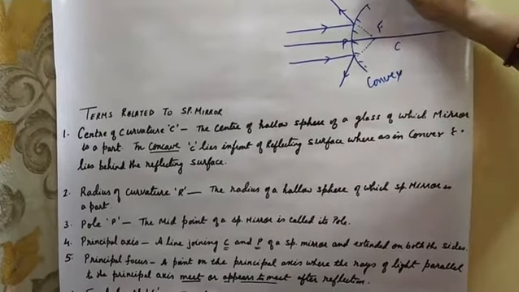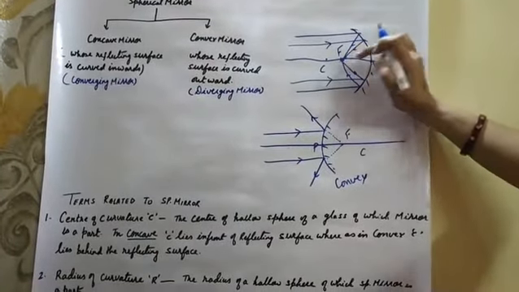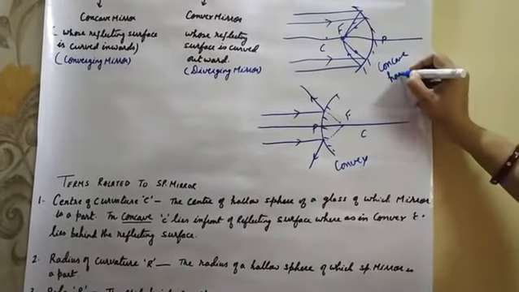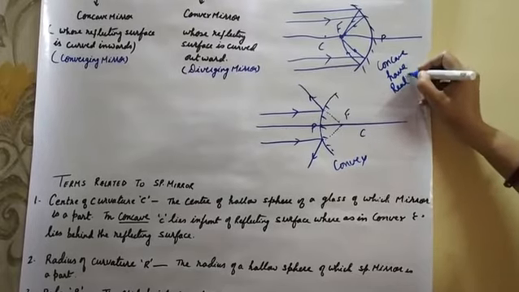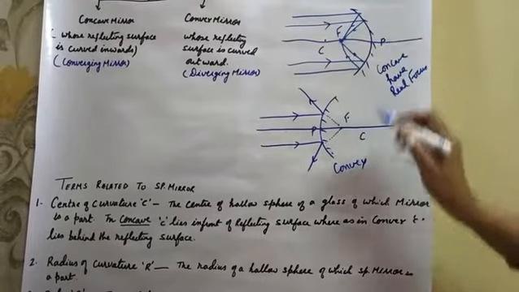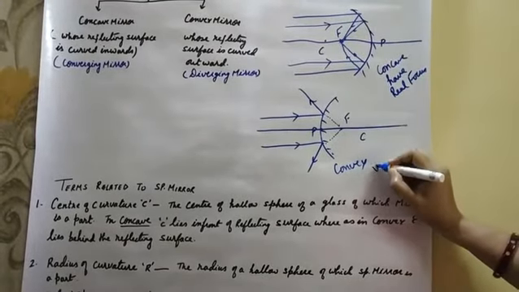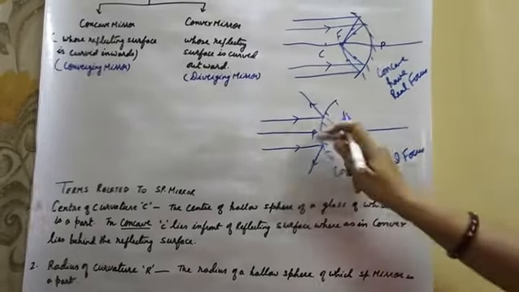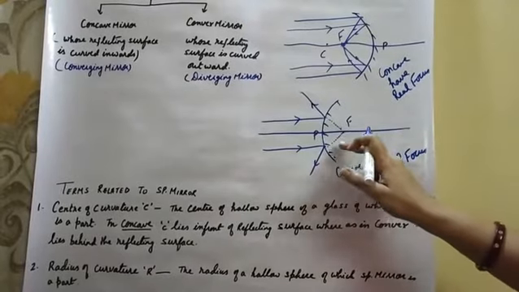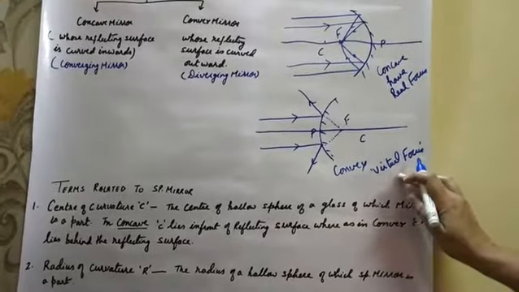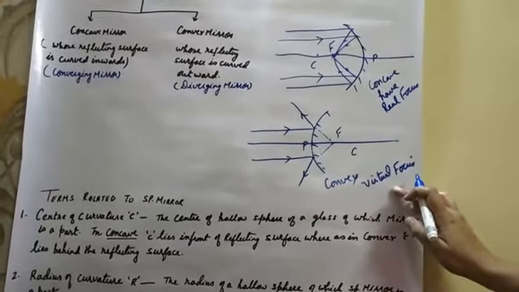A concave mirror has a real focus, because the rays of light actually meet. A convex mirror has a virtual focus, because the rays only appear to meet.